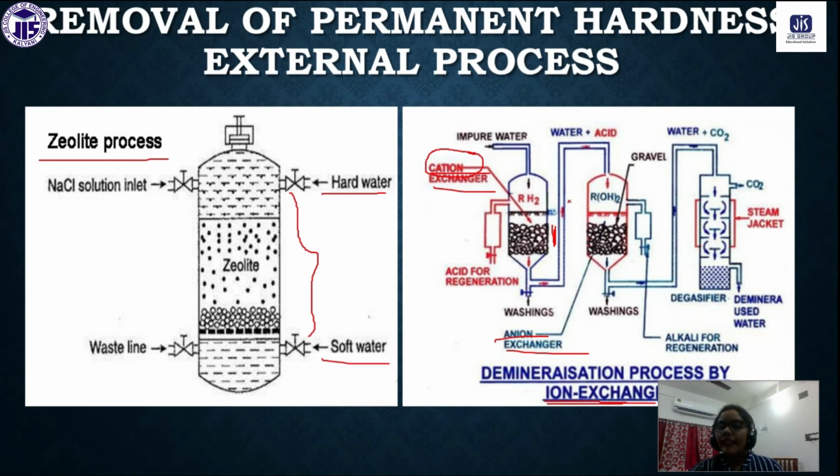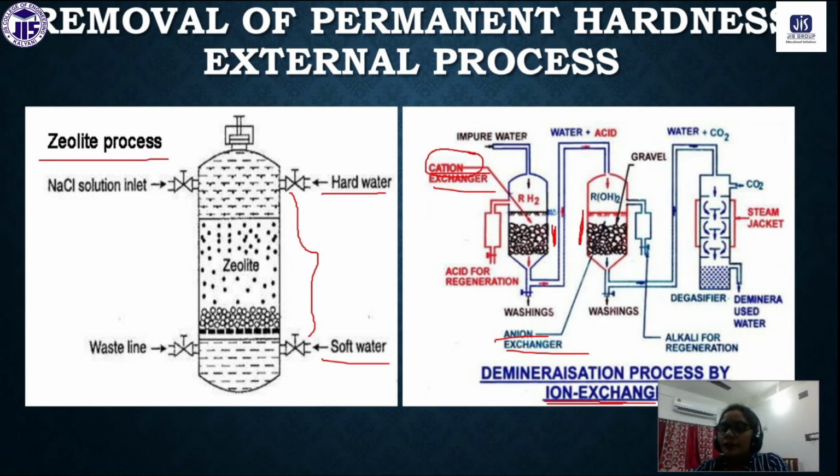Understand? Now again this water will flow through the anion exchanger chamber. This second chamber is positively charged, you can see, so all the negative charge will be absorbed here, because a positively charged chamber will attract negative charge. That is why it is called an anion exchanger.